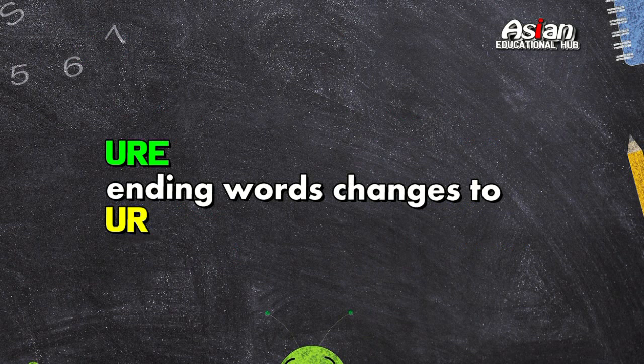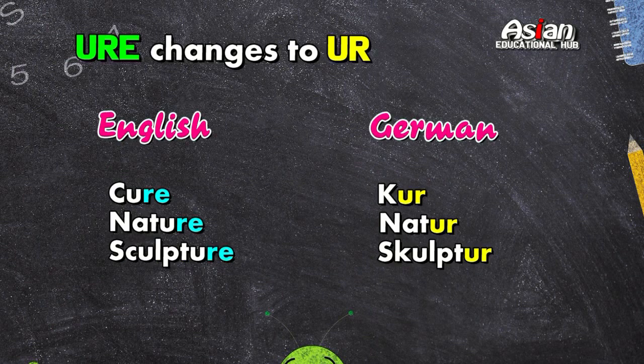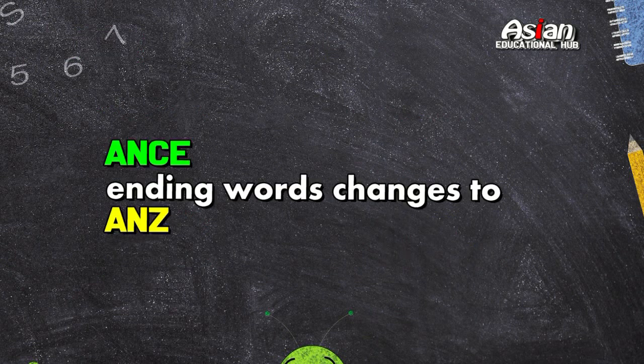Next type of words where URE ending words change to UR. For example, cure. In German it is Kur, and nature it is Natur. Sculpture, Skulptur.